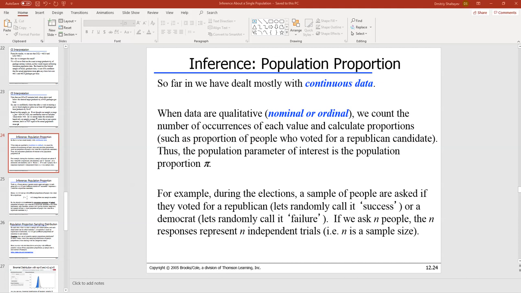discussed estimation of the population average, mu, based on a sample, right?